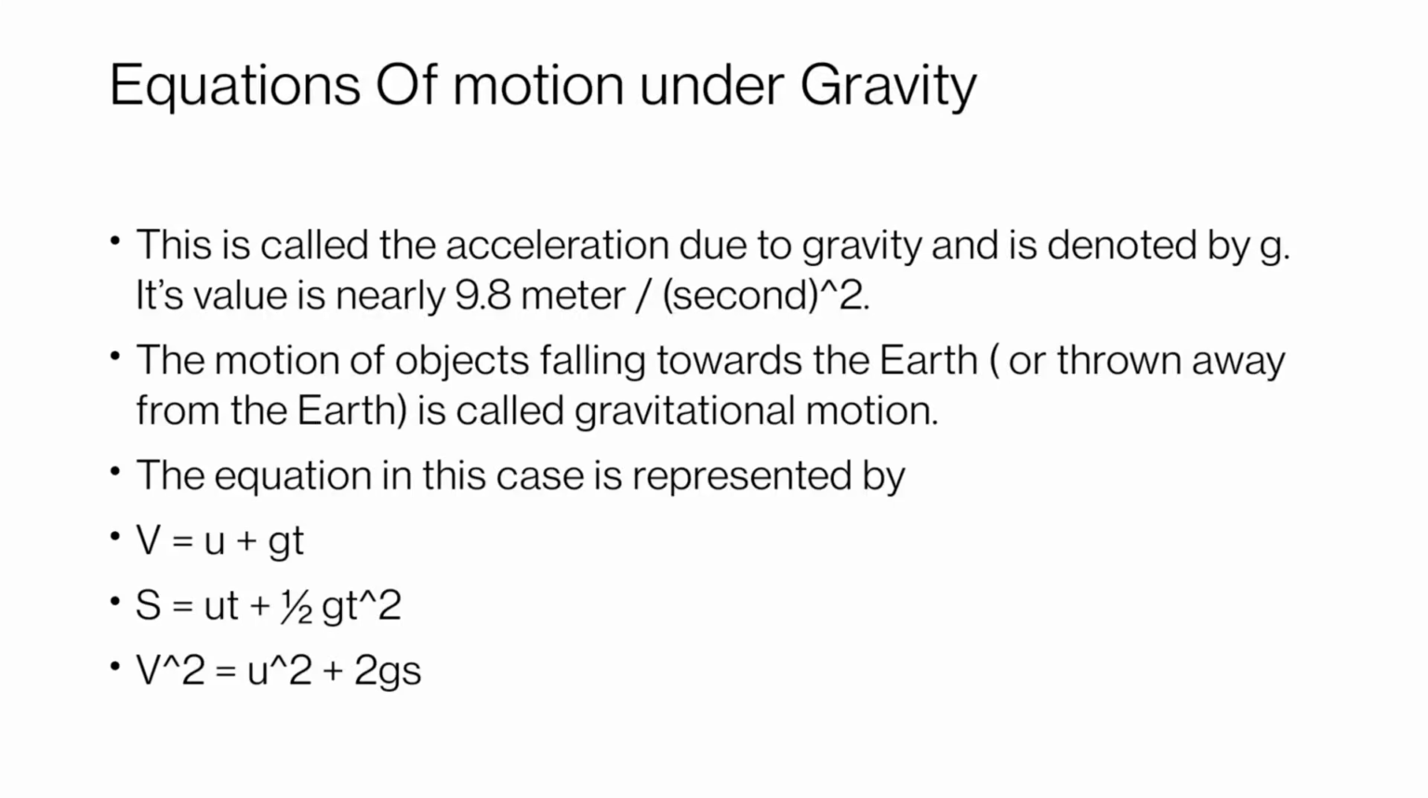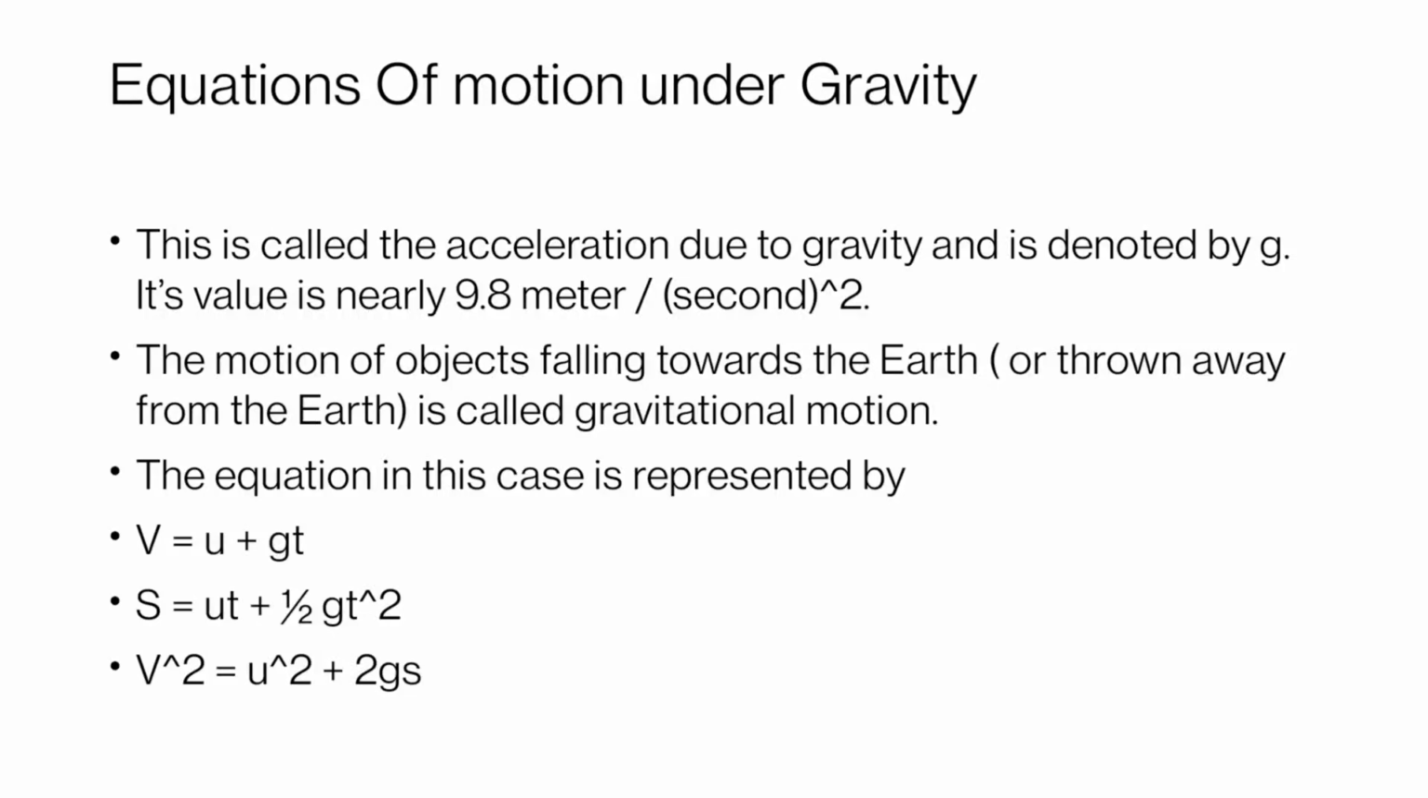And now we consider the equation of motion under gravity, when things fall freely or away from the earth. This is called the acceleration due to gravity. Here we use g in place of a. a gives us acceleration and g gives us gravitational acceleration. The value of gravitational acceleration g is nearly equal to 9.8 meters per second squared. The motion of objects falling towards the earth or thrown away from the earth is called gravitational motion. The equations in this case are represented by